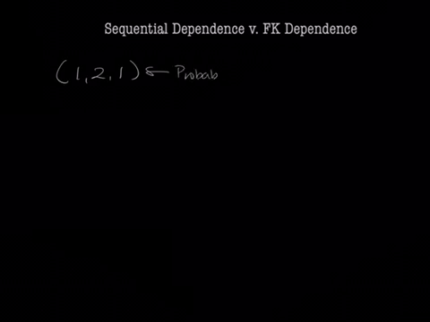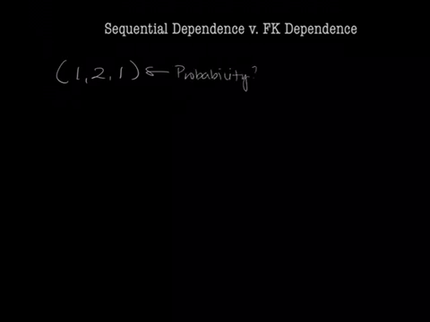So let's do a quick example that really illustrates the difference between sequential dependence and first-kind dependence. Let's say we want to figure out what the probability is of the sequence 1, 2, 1. Let's first do this under first-kind dependence.